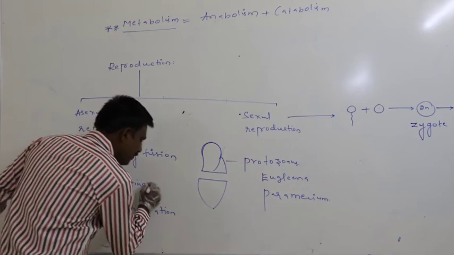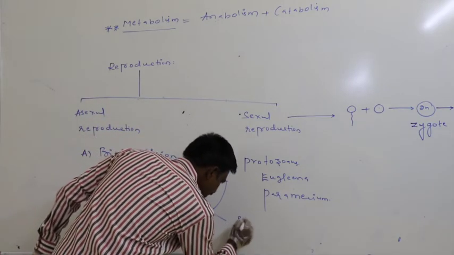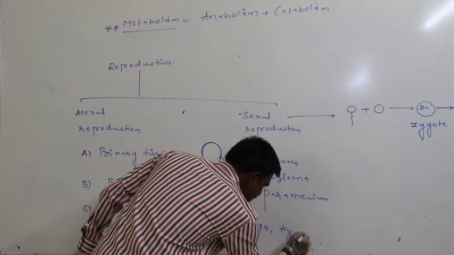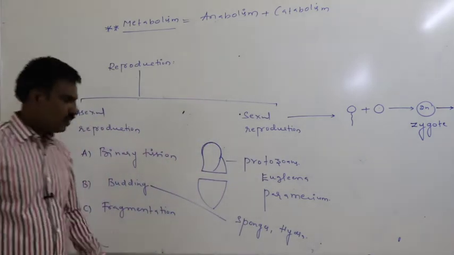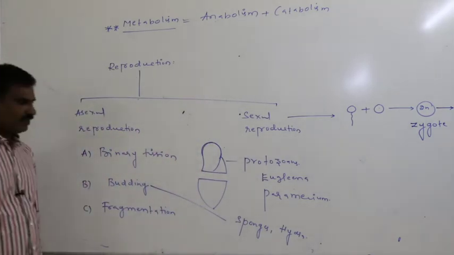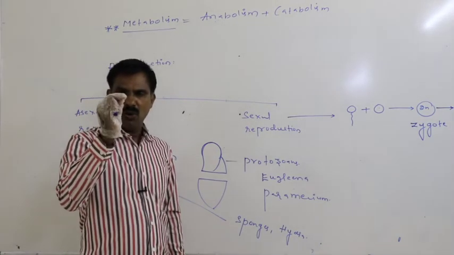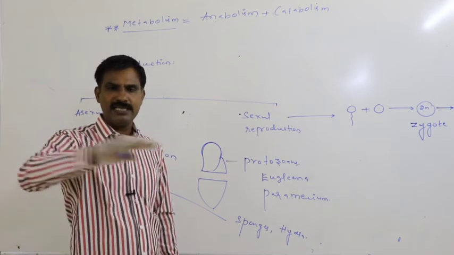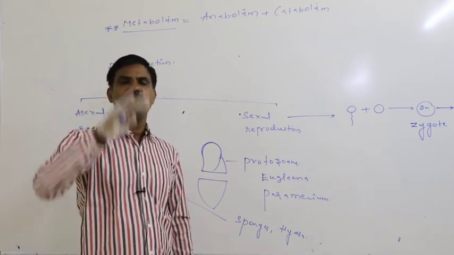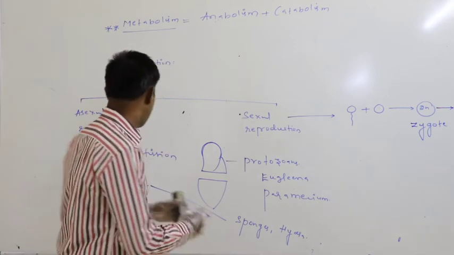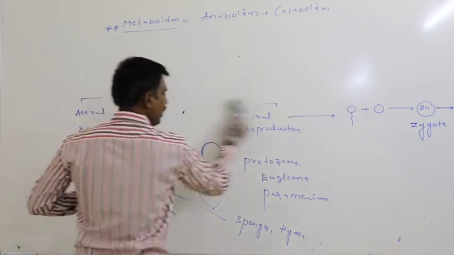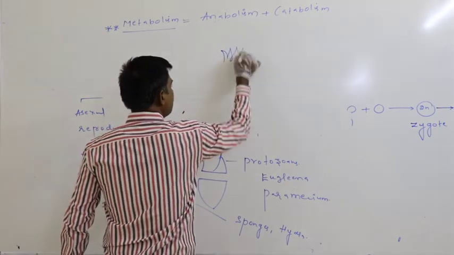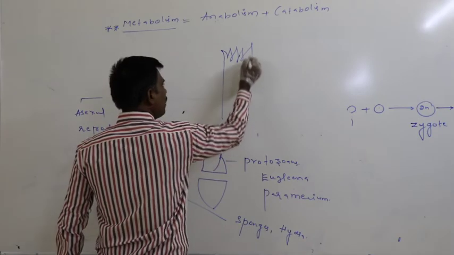Budding is very commonly seen in the case of sponges and hydra. What does budding mean? A small outgrowth is at first formed on the surface of the body, later that is separated, later that gets developed into a daughter. For example, when we observe the hydra, just assume this is the hydra body.